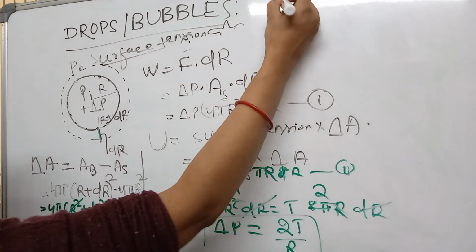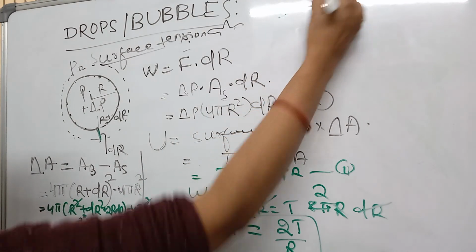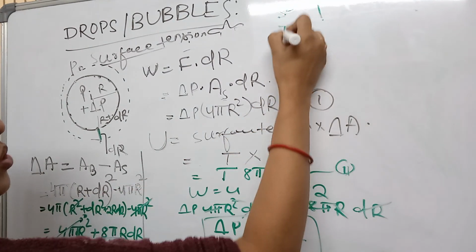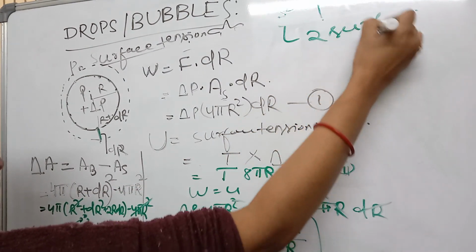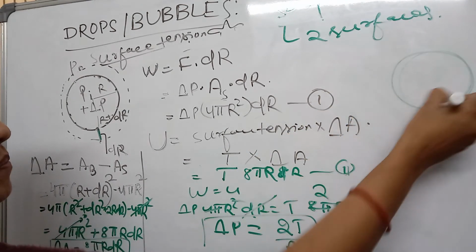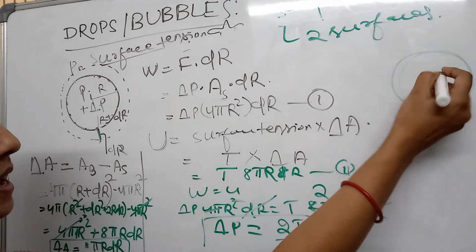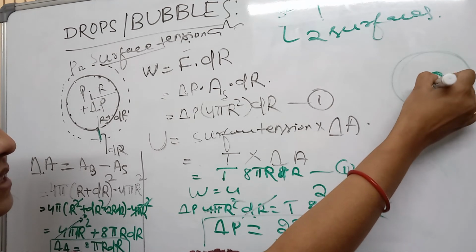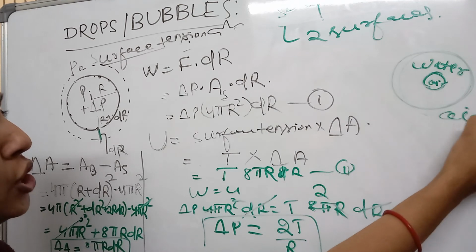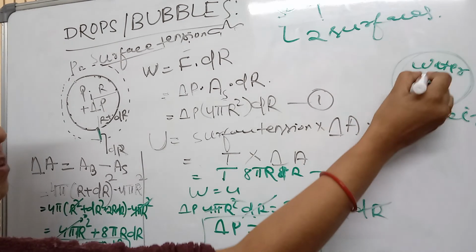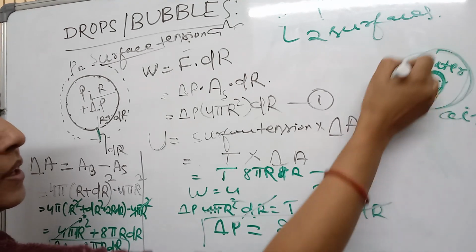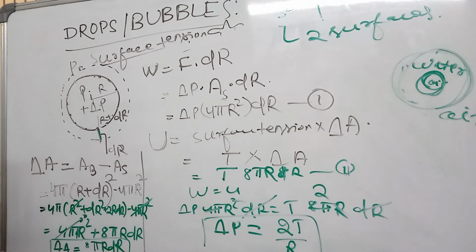Now this is the value for an air bubble, but for a soap bubble there are two surfaces. How are soap bubbles formed? There is air inside, then water, and then again air outside. So there are two interfaces: an air-water interface and again a water-air interface. This is how your soap bubble is formed.